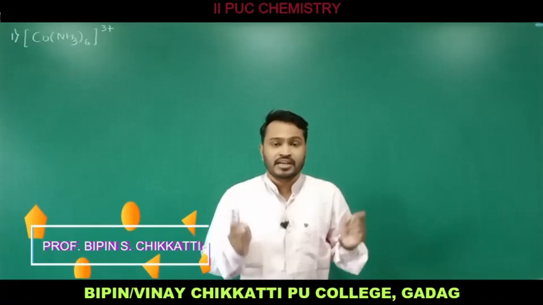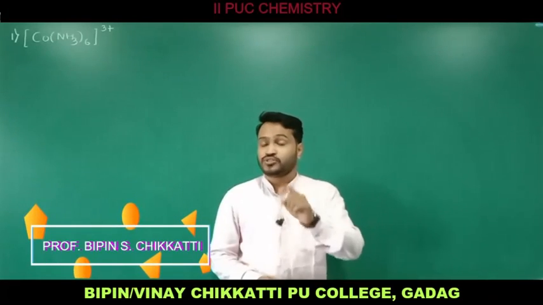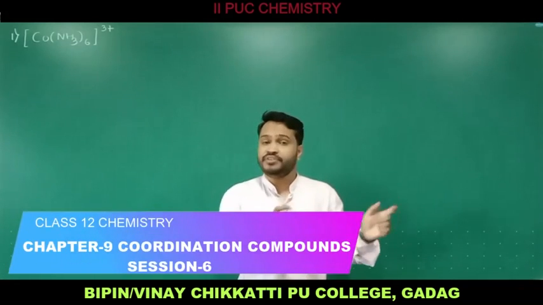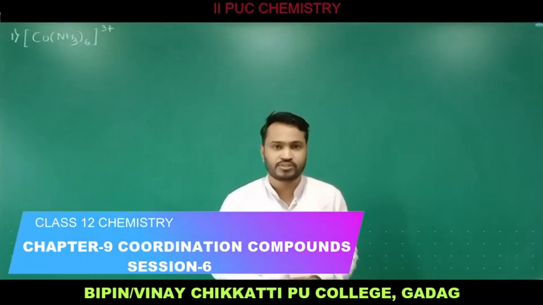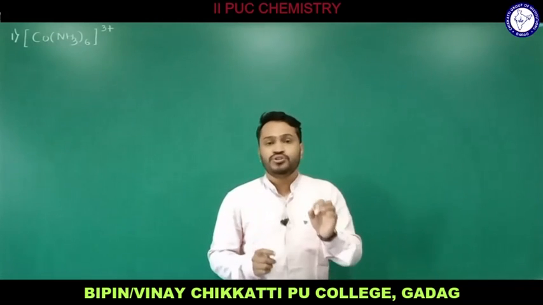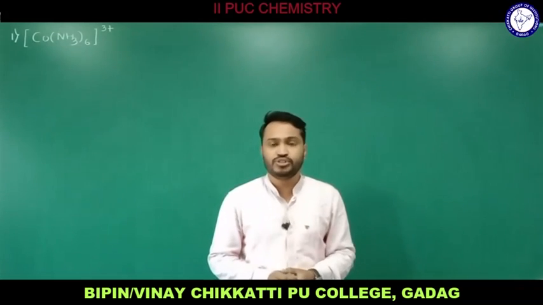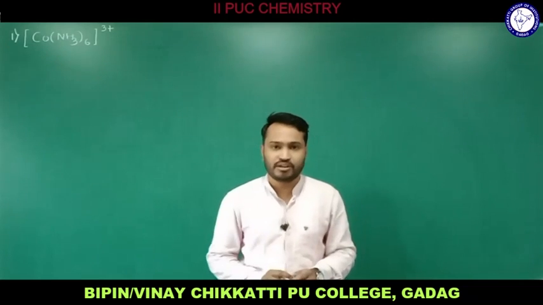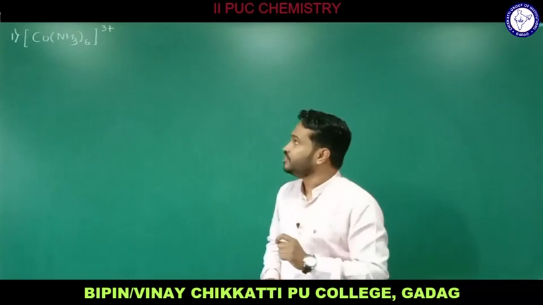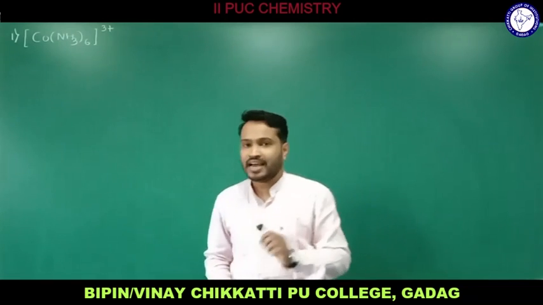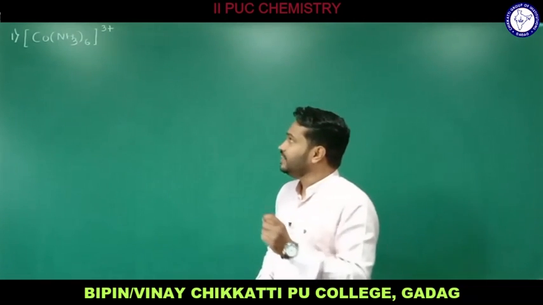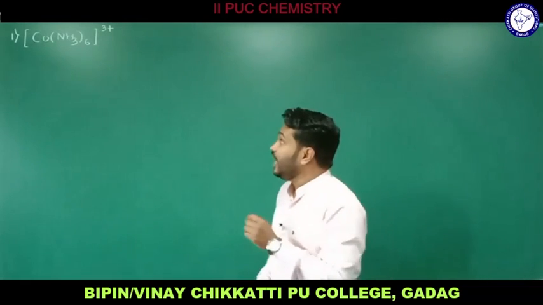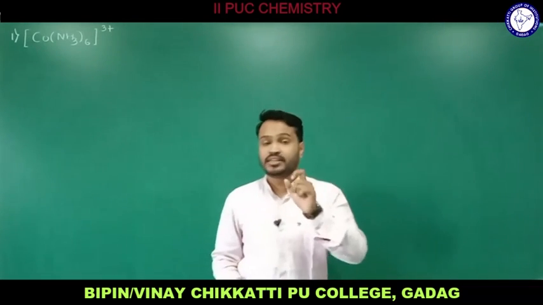Concepts about stereoisomerism and postulates of valence bond theory I have discussed in the previous session of coordination compounds. Now I am going to move with the examples related to valence bond theory of coordination compounds. The first example I have written: we have a cobalt as a central metal atom and NH3 amine as ligands. We have 6 ligands and the charge of the complex is 3+.